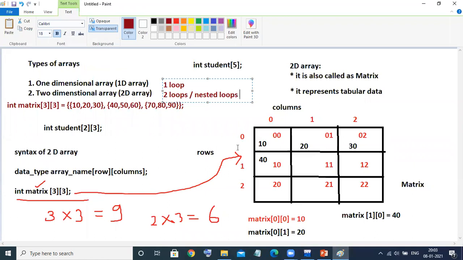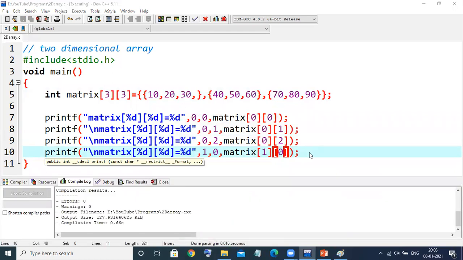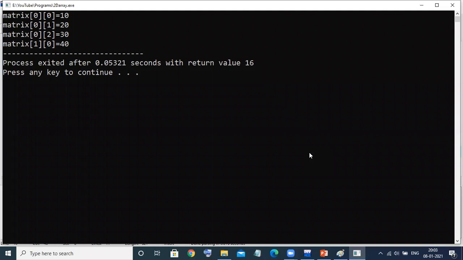This is the second row. Don't go by the index, because index always starts with 0. Second row, first column. But the second row is represented by 1, and the first column is represented by 0. So this location is what? 1, 0. That is the reason why I'm taking 1, 0 here. So matrix of 1, 0 will always give the value. Okay, we'll execute this. See, you're getting 40.